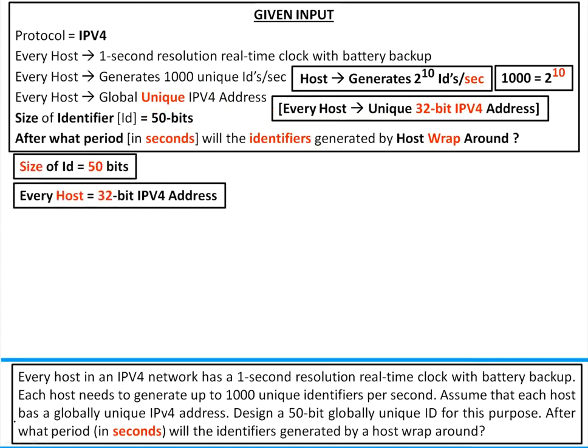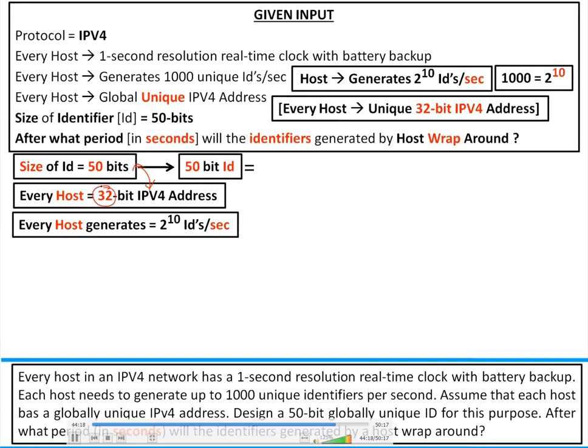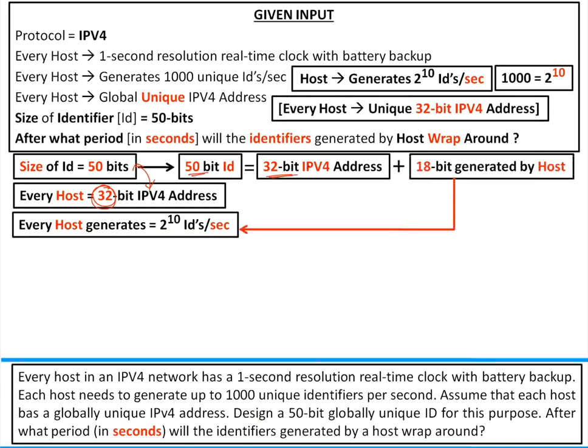Size of ID is 50 bits. Every host is given a 32-bit IPv4 address. If you compare these two, every host generates 2 power 10 IDs per second. What is the purpose of the 50-bit ID? As every host is given a 32-bit unique identifier, you have to use this. That is, out of 50 bits, 32 bits will be yours and 18 bits will be generated by the host. Don't blindly generate a 50-bit ID, because you will be given a 32-bit unique ID. So use the 32 bits plus generate only 18 bits.